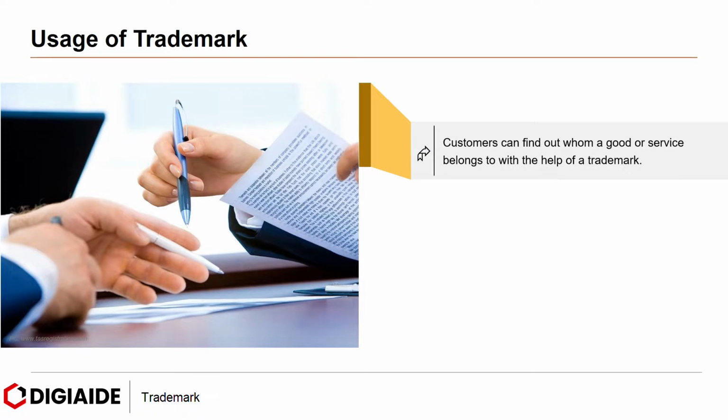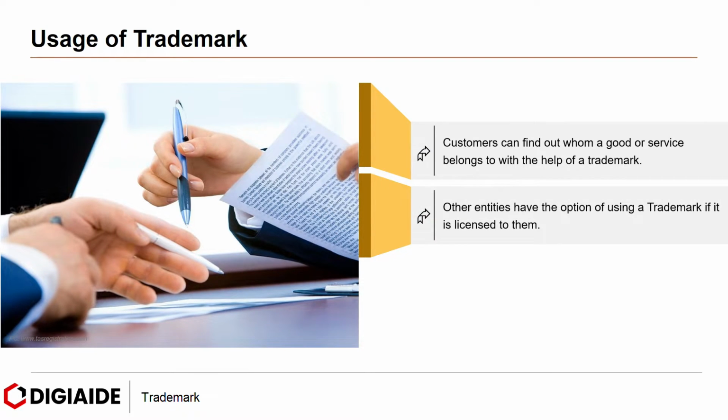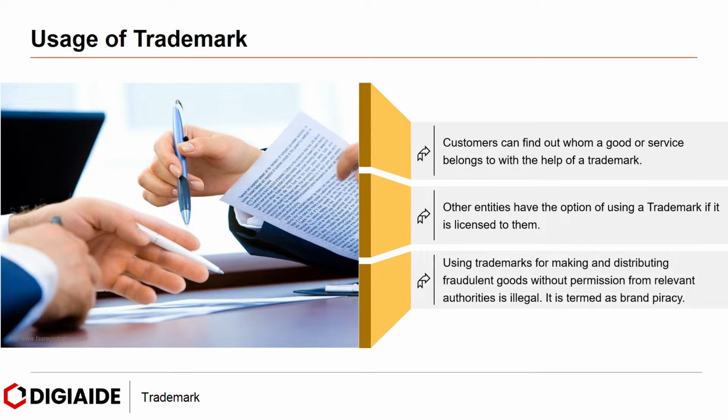Moving on to the usage of trademark. Customers can find out whom a good or service belongs to with the help of a trademark. Other entities have the option of using a trademark if it is licensed to them. Using trademarks for making and distributing fraudulent goods without permission from relevant authorities is illegal. It is termed as brand piracy. If a trademark is misused, that is called trademark infringement, the trademark holder can take the offending party to court.